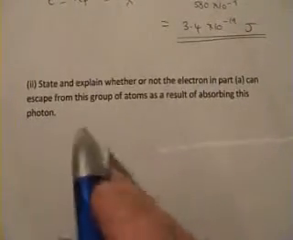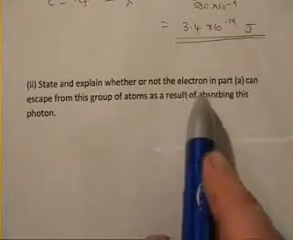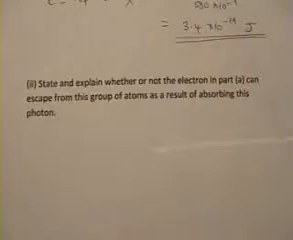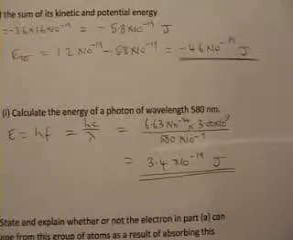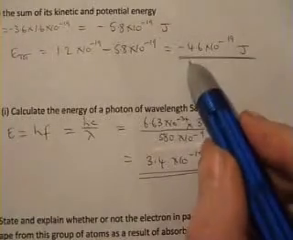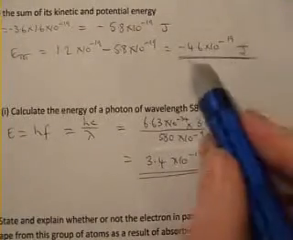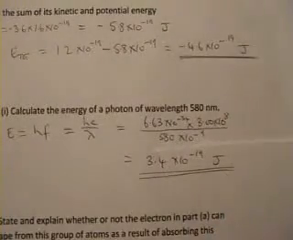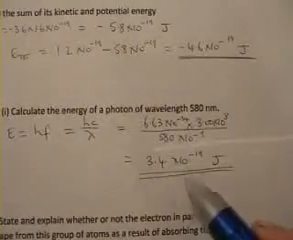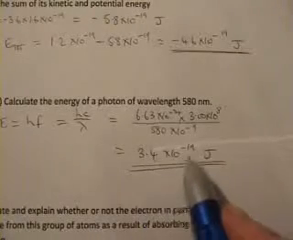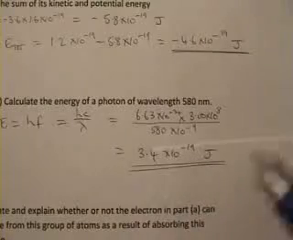And then the last bit, state and explain whether or not the electron in part A can escape from the group of atoms if it absorbs this photon. Now, because I've changed the numbers from your question, I might end up with a different conclusion from you. But we saw that the total potential and kinetic energy of the electron was minus 4.6 times 10 to the minus 19 joules. If this photon comes and hits the electron and gives its energy up, the only energy it can give is 3.4 times 10 to the minus 19 joules.